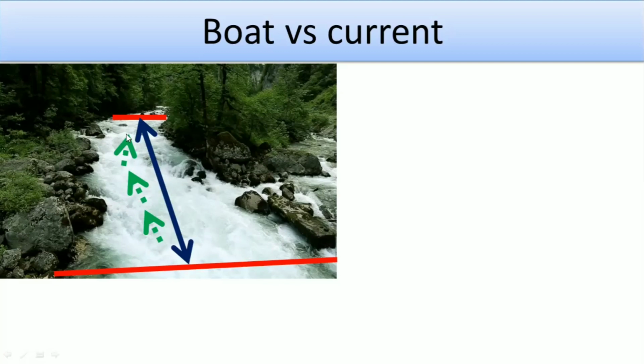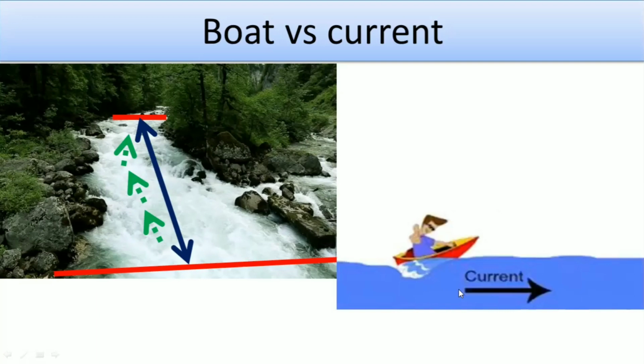But if any boatman comes from this point to this point, then he or she has to come against the current, isn't it? On that time, if the boat has to come from this part to this, then it will be against the current, and the value will be the boat speed minus current speed.